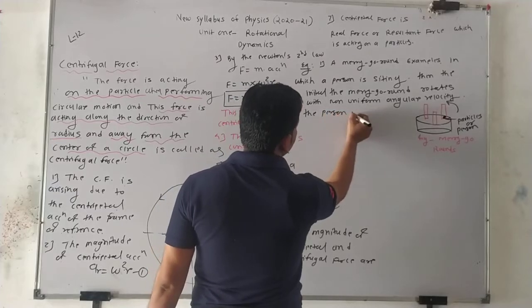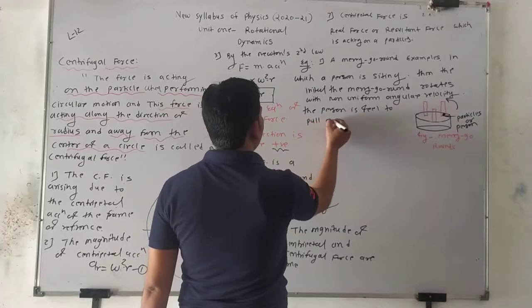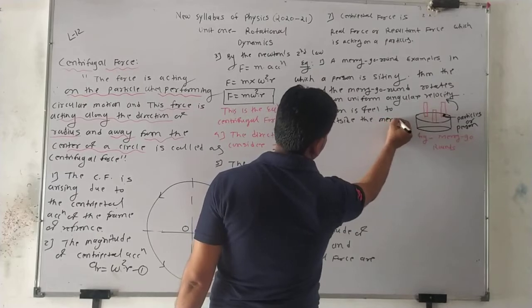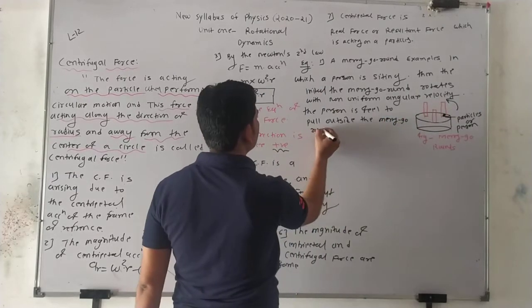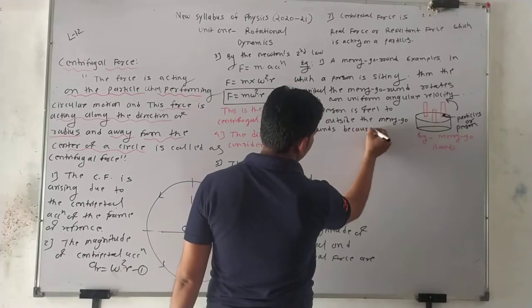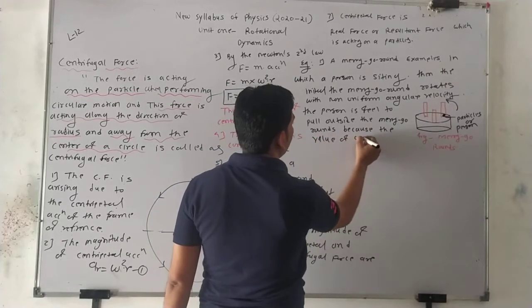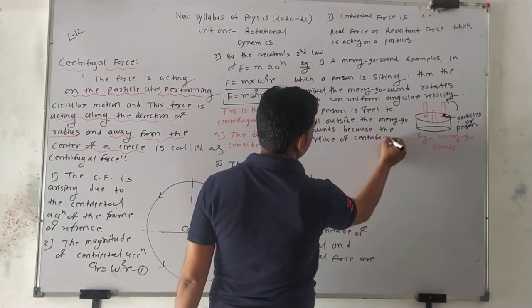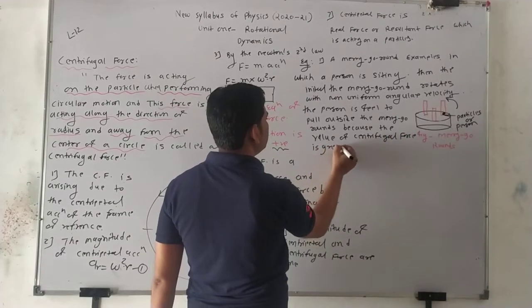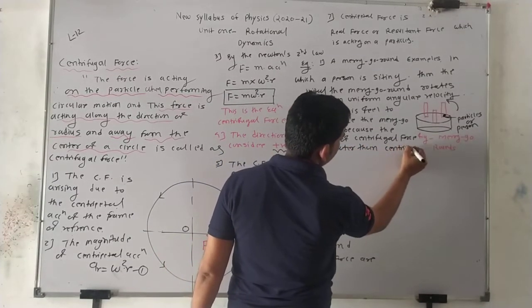Then the person feels pulled outside the merry-go-round because the value of centrifugal force is greater than centripetal force.